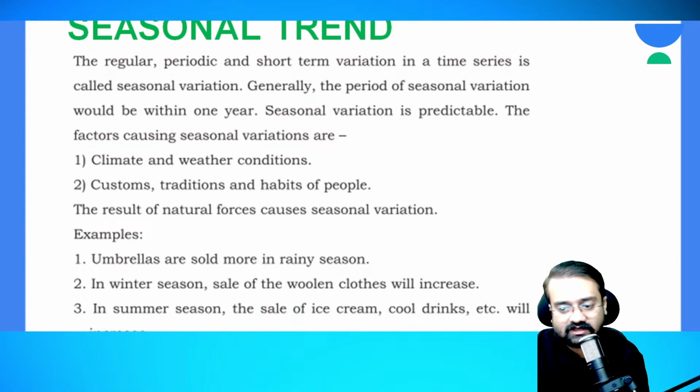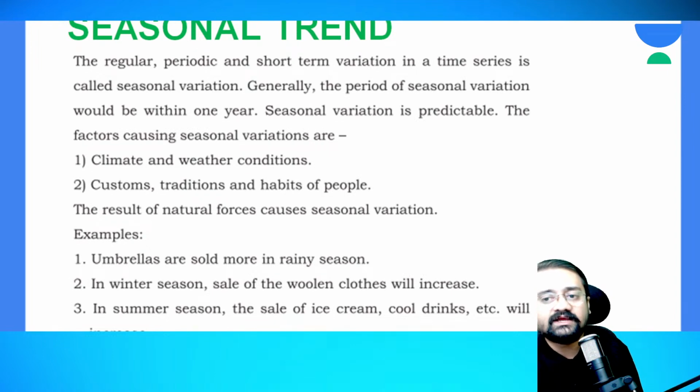Within 1 year, what changes are happening? Such changes that happen within 1 year are known as seasonal trend or seasonal variations. Those happen on a regular interval basis, but they are not lasting for a year. Within 1 year the variations will be gone, right? So that is known as seasonal trend or seasonal variation.